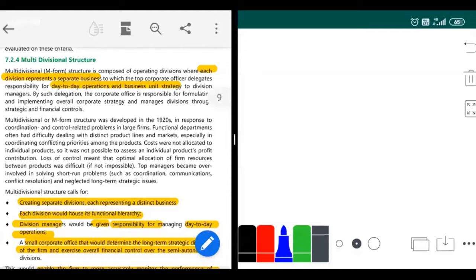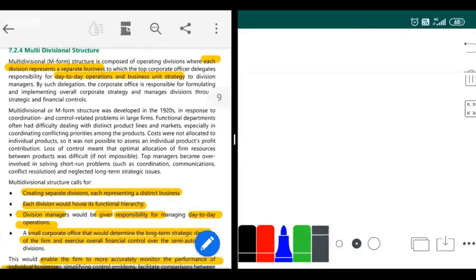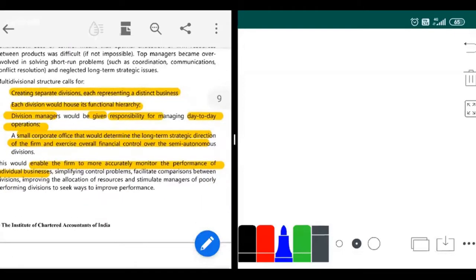So multi-divisional structure, I already told you, each division represents a separate business. Why do you bring in a multi-divisional structure? It is so that you give the whole responsibility to one division itself. All the decision-making power you give to one division itself. That is known as the multi-divisional structure. So it creates separate divisions, each representing a distinct business, and like a distinct business, they would have their own decision-making power. Each division would house its functional hierarchy. It can have the functional hierarchy as it wants, because it is like a different unit. It can take different decisions according to itself.